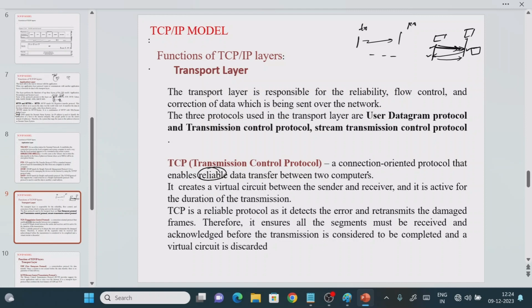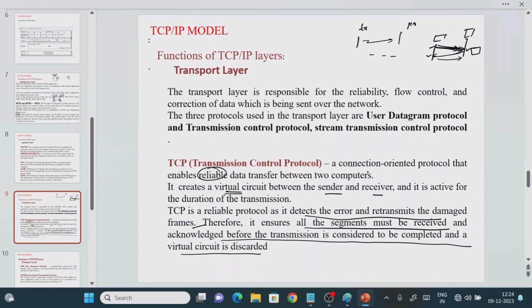Why? Because you have the connection-oriented mechanism. First it creates a virtual circuit between your sender and receiver, then it sends the information. If there is an error, you can ask for retransmission. It detects the error and retransmits the damaged information or frame. Therefore it ensures that all the segments must be received and acknowledged before the transmission is considered completed and the virtual circuit is discarded. Once the operation is completed, the virtual circuit is removed.